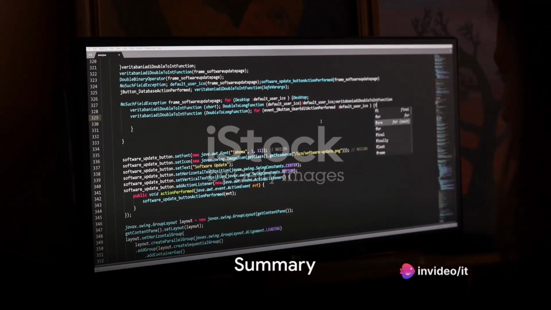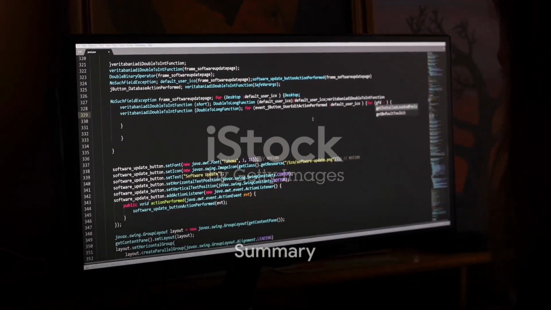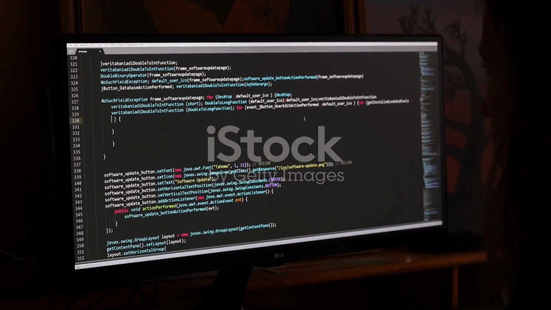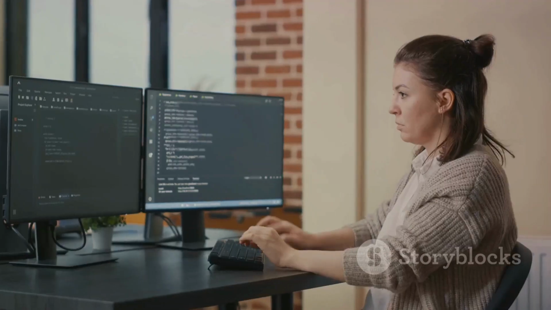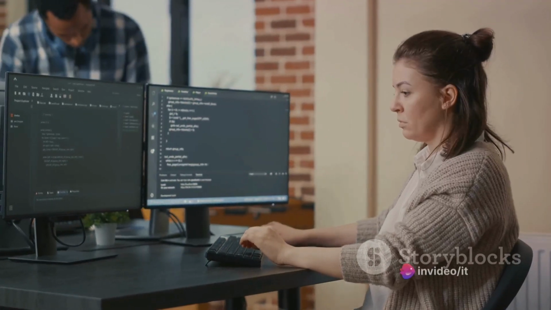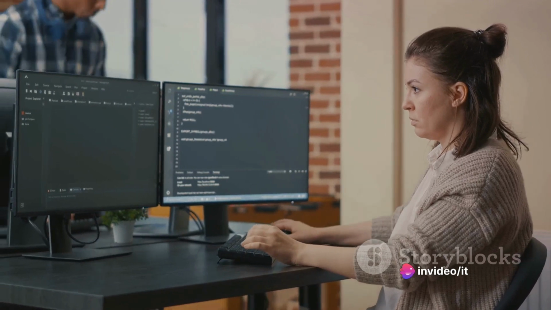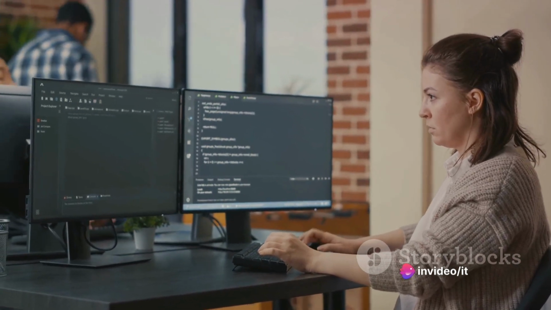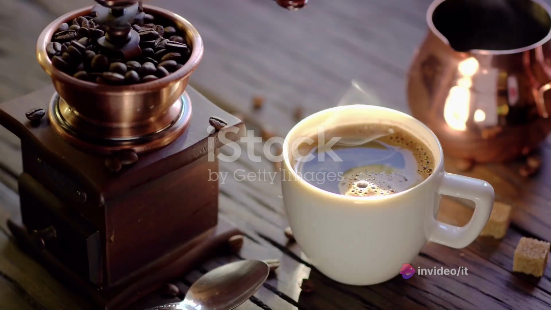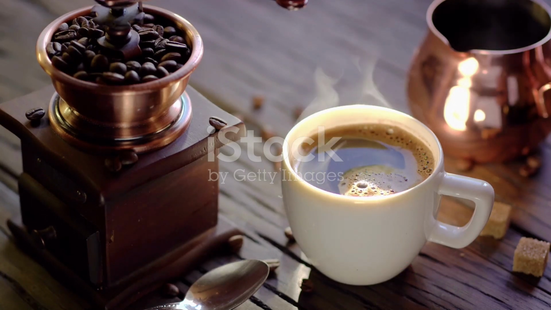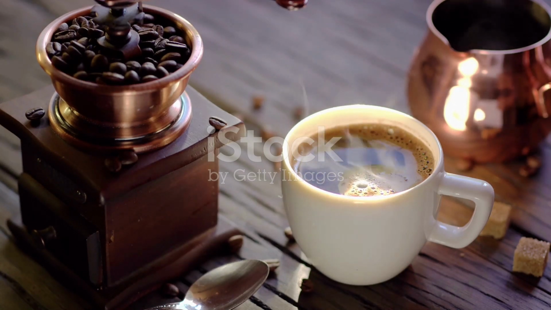Now let's summarize what we've learned today. Java is a powerful, object-oriented programming language that was born in the early 90s. Its write once, run anywhere philosophy has made it a popular choice among developers. And the versatility of Java means it can be used in everything from website development to Android apps.